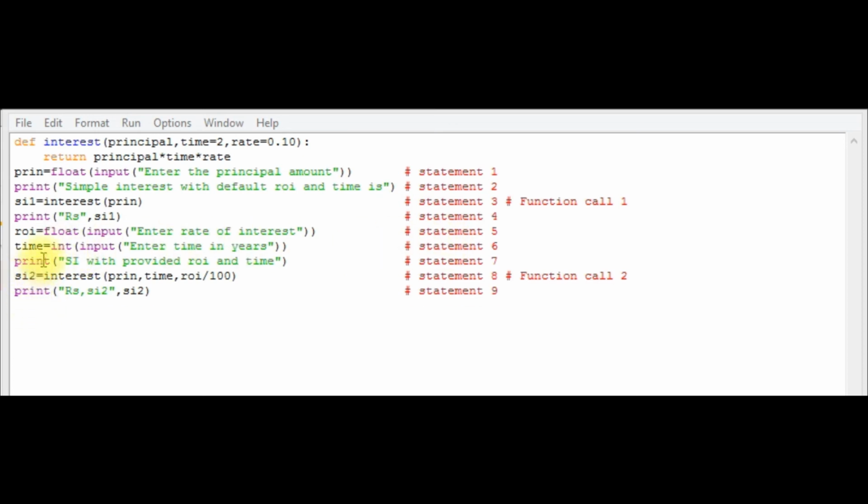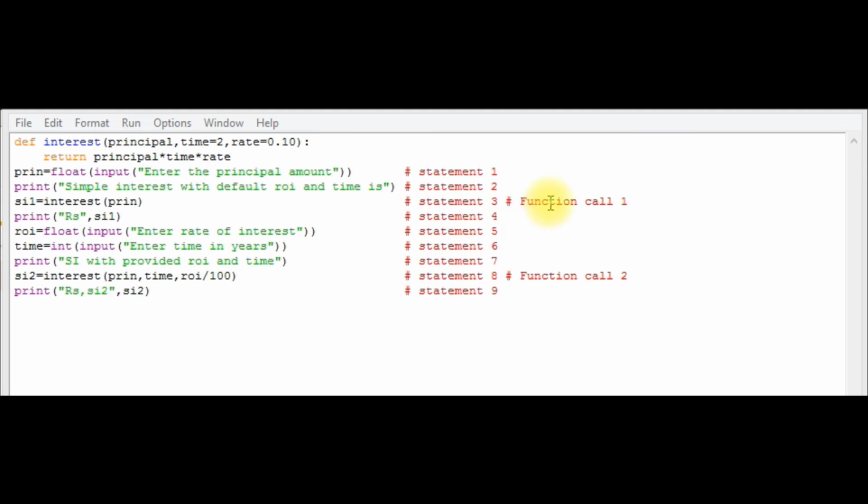In statement 6 the time variable is created and it accepts integer data from the user, and in statement 7 a message is displayed that simple interest with the provided rate of interest and time. In statement 8 a function call was made, and here we have three arguments. So prin data is stored in the parameter principal, time data is stored in the parameter time, and rate of interest data is stored in the parameter rate. Finally the result is displayed in statement 9.